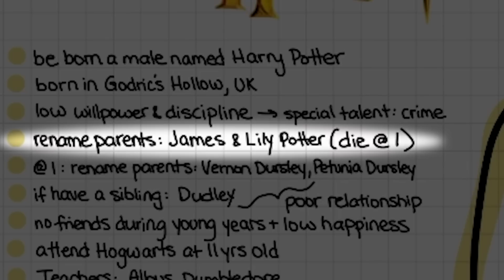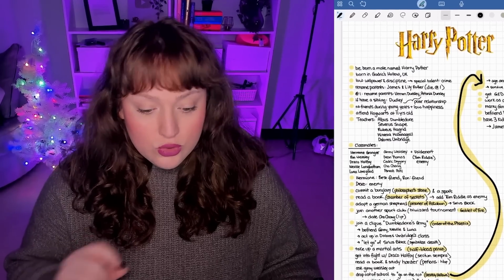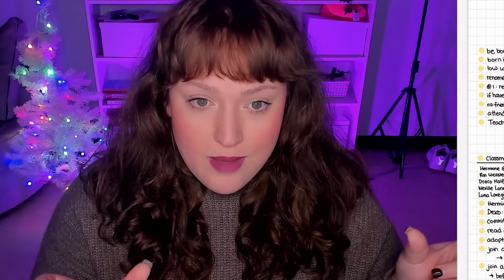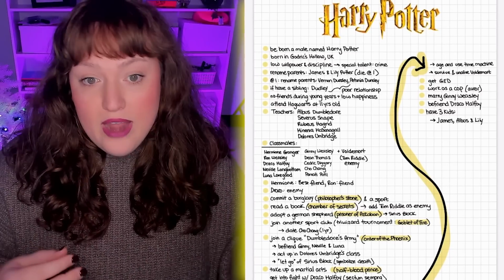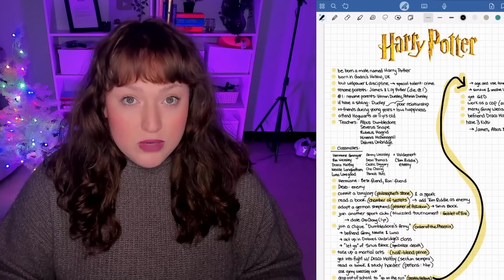We're going to rename our parents James and Lily Potter, but they die when Harry is 1 year old. So at 1, we're then going to change our parents to replace them as Vernon and Petunia Dursley, because they're the ones that took us in. If we have a sibling at any point, we're going to name them Dudley, and we have to make sure we have a poor relationship with that entire family. Harry pretty much grew up in a very neglectful household, so he didn't have the happiest childhood. And then when we hit 11 years old, that is when our world at Hogwarts begins.